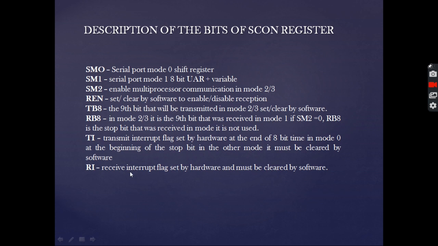Now coming to the description of the bit pattern of this register, we have the SM0, SM1 and SM2. They are used to select the particular serial port mode operation. The REN is used to enable or disable the reception process. The TB8 and RB8 bits are used for transmitting and receiving the 9th bit that will be transmitted in mode 2 or 3 and received in mode 2 or 3. TI and RI are the transmit and receive interrupt flags, which are set by the hardware at the end of the 8-bit time in mode 0, and these must be cleared by the software.